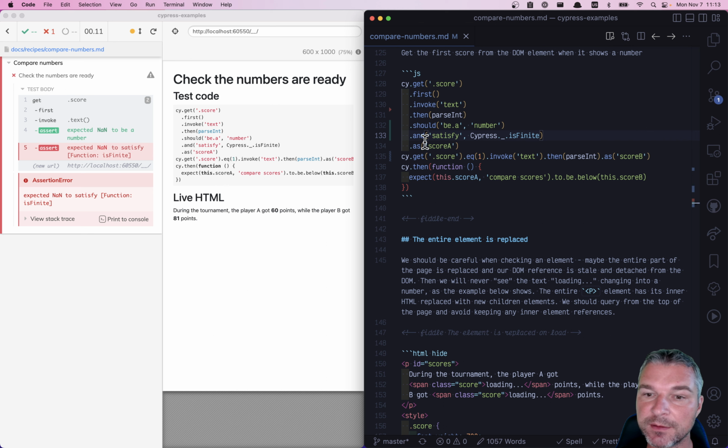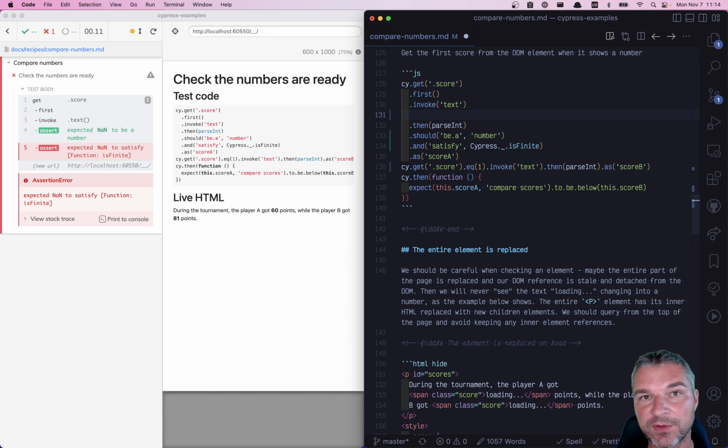Unfortunately, notice that it doesn't try to go back and get the text again and again, because in between getting the text and the assertion there is parseInt inside cy.then. cy.then does not retry. Once you include cy.then, whatever value you grabbed before that, that's it. So we need to check something right here when we invoke the text, when we are working with an element. The easiest thing is to say that the text should match a regular expression. It should be only numbers. Then we know the loading text has actually changed to a number.